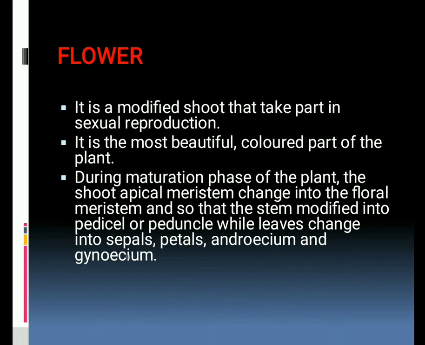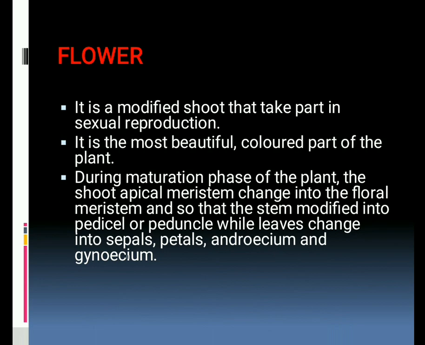As we all know, a flower is a modified shoot that takes part in sexual reproduction. It is the most beautiful and colorful part of the plant. So, more simply, we can say that the flower is the reproductive organ of a plant. Now, how does a shoot change into a flower?